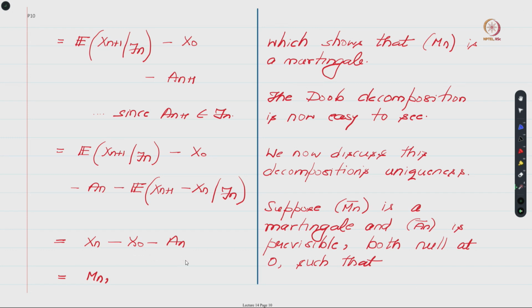Okay, so let us see why that is the case, right. You see that you have this conditional expectation of Xn plus 1 given Fn. So if you invoke linearity of conditional expectations over here, you will get this same quantity like this. So this and this will cancel off, and then the only term that remains is the conditional expectation of Xn given Fn, and since Xn is measurable with respect to Fn, we will end up with Xn over here. Hence this whole expression equals this, which is Mn, right. And by this verification, we can now conclude that indeed this sequence Mn is a martingale, and hence we have the existence of the Doob decomposition, right.